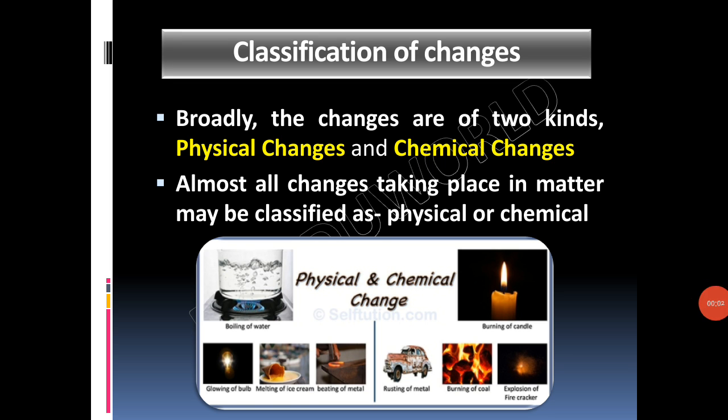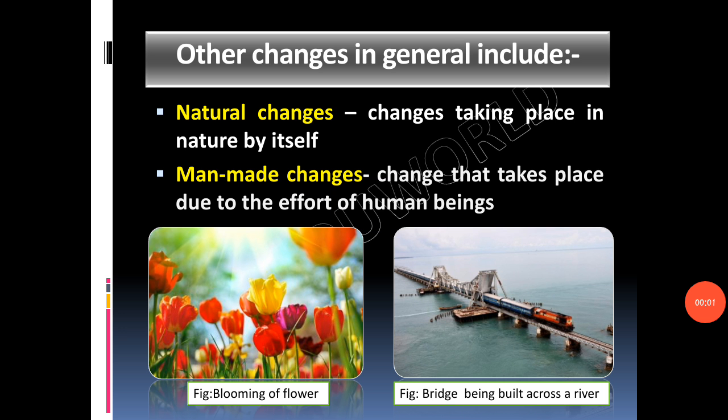Broadly, the changes are of two kinds: physical changes and chemical changes. Almost all changes taking place in matter may be classified as physical change or chemical change. I will come to this later on. There are different types of changes. Let us study them in detail.